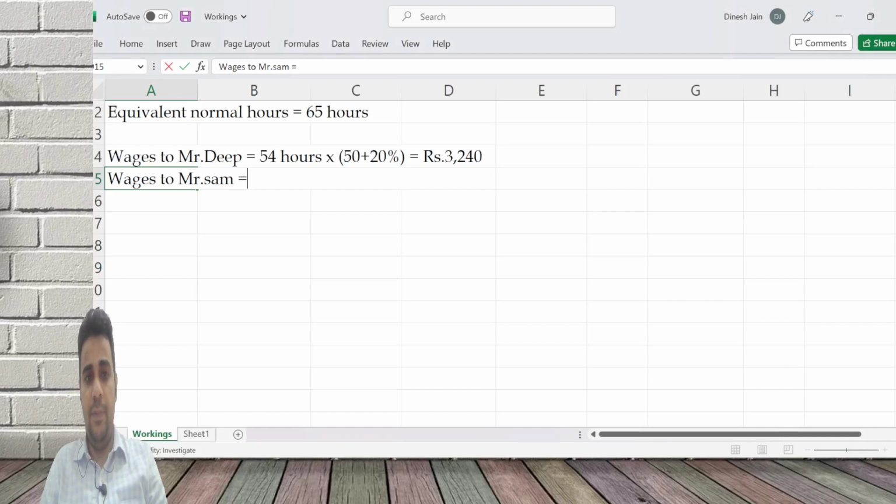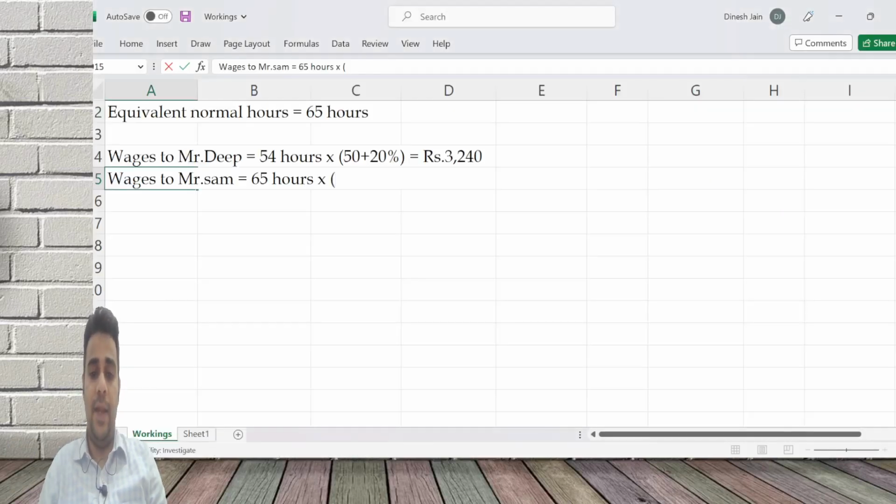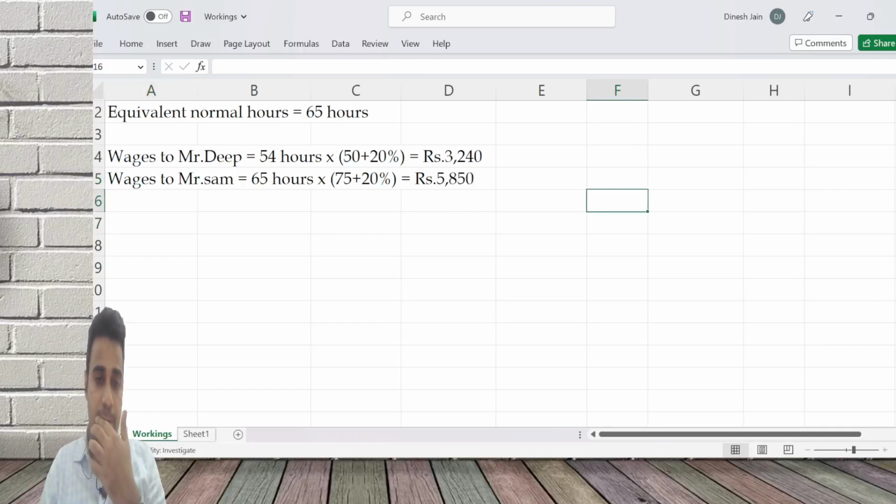And wages to Mr. Sam, he will be paid for 65 hours. So he worked for 59 hours, he'll be paid for 65. And for him, it is 600 by 8, which is 75, plus another 20%. He'll be paid 5,850.